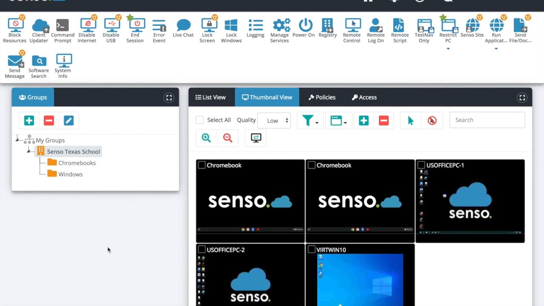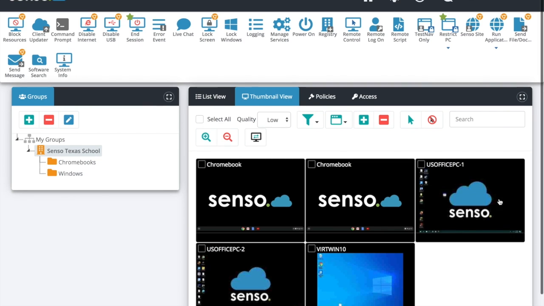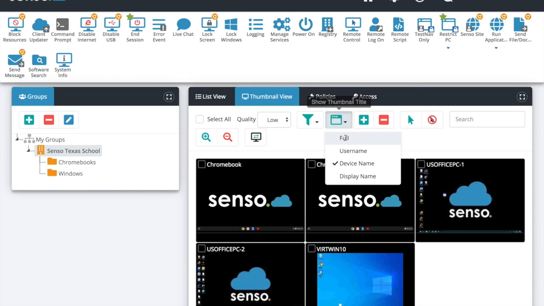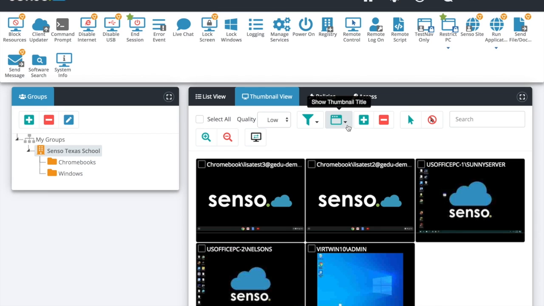We're going to go up here to the very top of our site so that we can look at all the real-time thumbnails of our devices. Again, we talked about this in the other demo, but we'll talk about it here again, that you can filter these thumbnails by logged in, logged out, and you can also take away the titles at the top. So instead of seeing everything where it's a little jumbled with the full set of information, today really just concentrating on device name. We just need to see the devices that are in there.